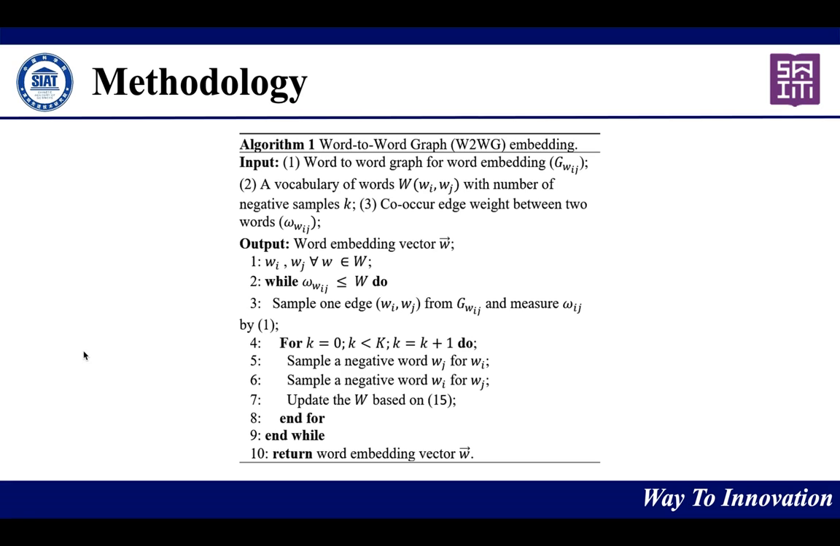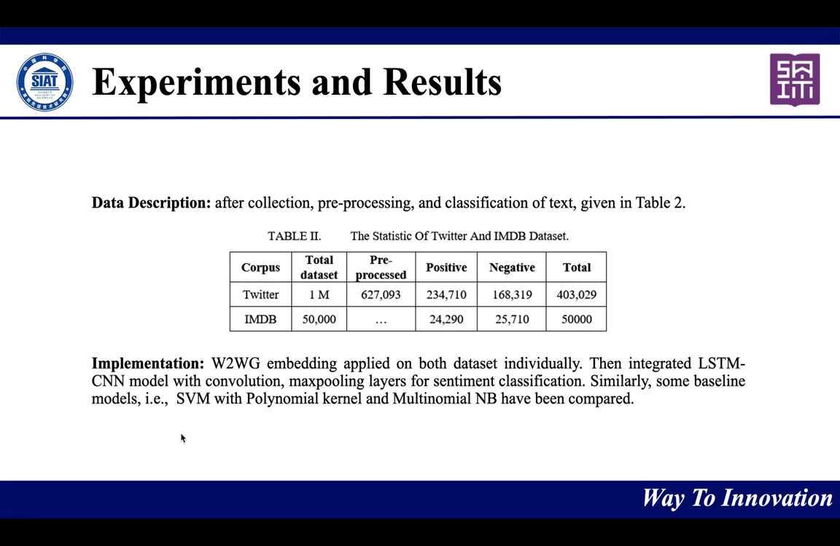First, it will take the words as a graph, and second, the vocabulary of words from the dictionary will be assembled, and then co-occurrence will be computed by the cosine distance. So here we have the sample edge of one word. It will be compared with k values, and if the sample is going negative with word wi to wj, then it will update the word vector, and this will process our word embedding for the word-to-word graph.